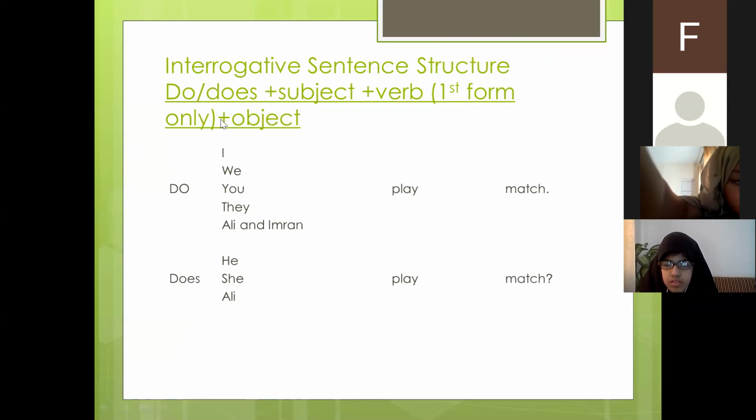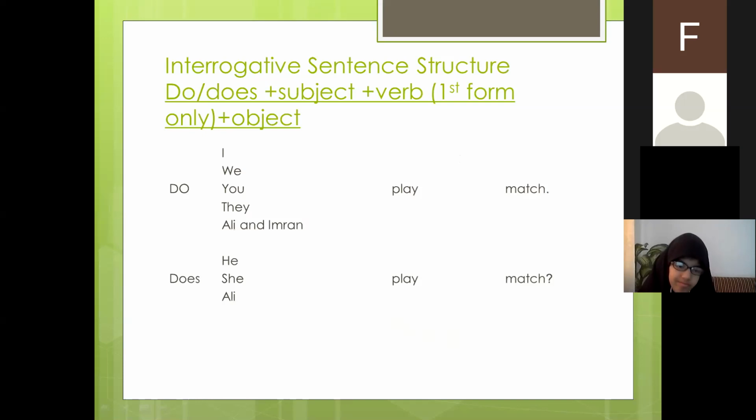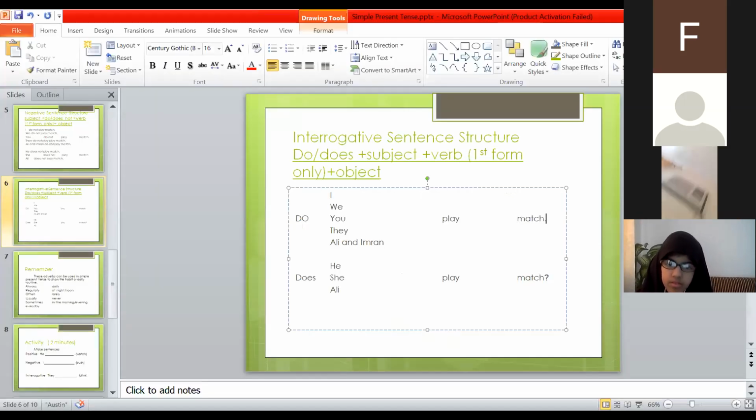Then the first form of the verb is followed by object. Like you can form here, do I play match, and at the end would be a question mark, because this is interrogative, so you are going to mark question mark at the end.